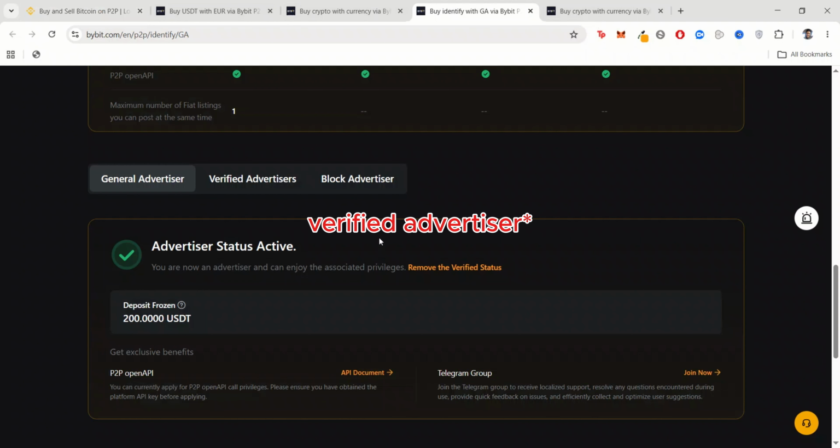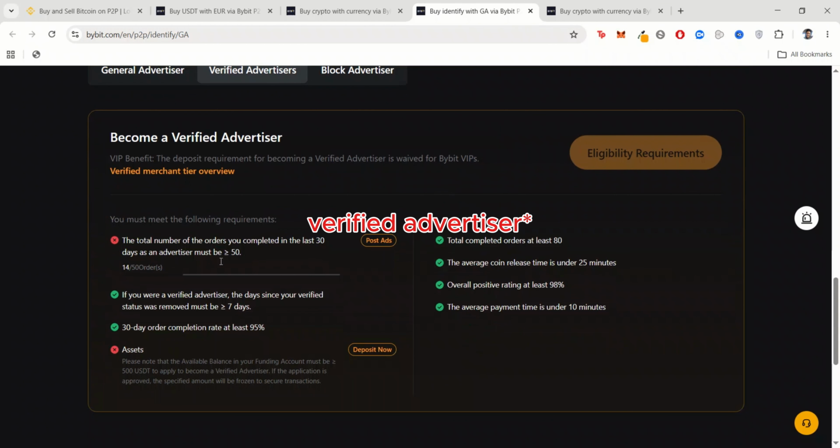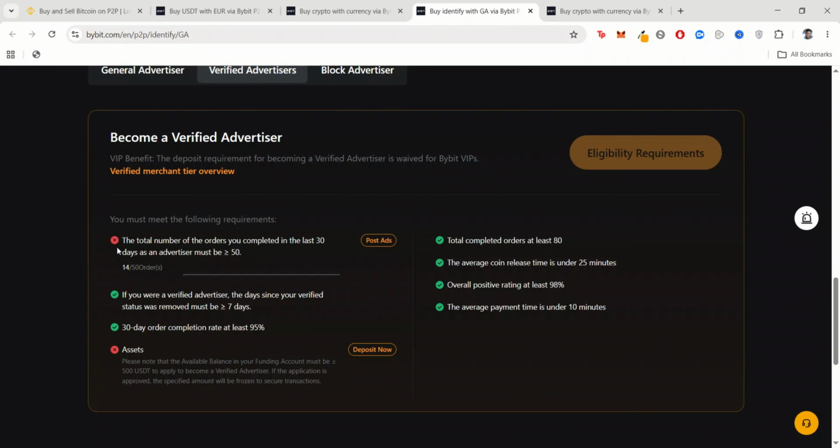So let's go to this place now. You can see, to become a verified user in Bybit, these are the instructions that you must follow. You can see total number of orders you completed in the last 30 days as an advertiser must be greater than 40. But here I have 14. I have 26 total orders in the last 30 days. As you can see, even though it's quite small, because I bought some from people's adverts, then I posted some. So these are the ones that I've completed from posting adverts.